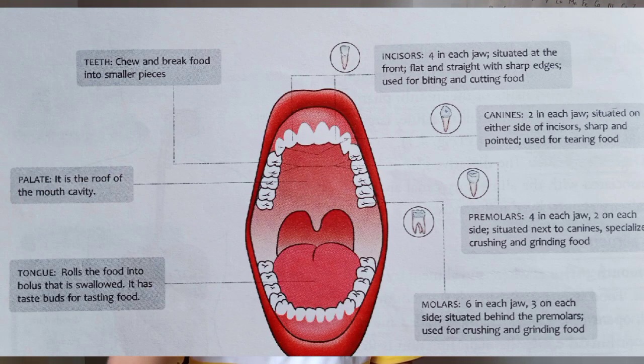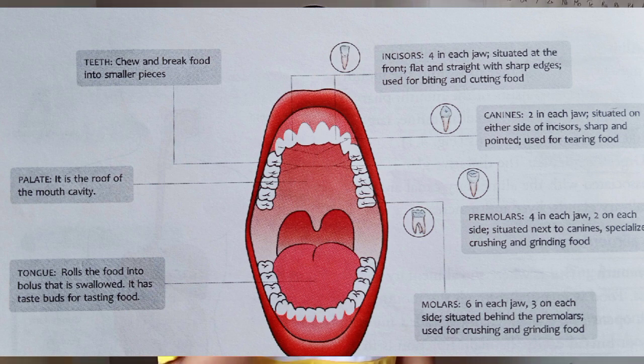Incisors are for biting and cutting. Canines are for tearing. You will see that lions and tigers have very strong canines. Then there are the molars and the premolars. Molars and premolars are both used for crushing and grinding the food.